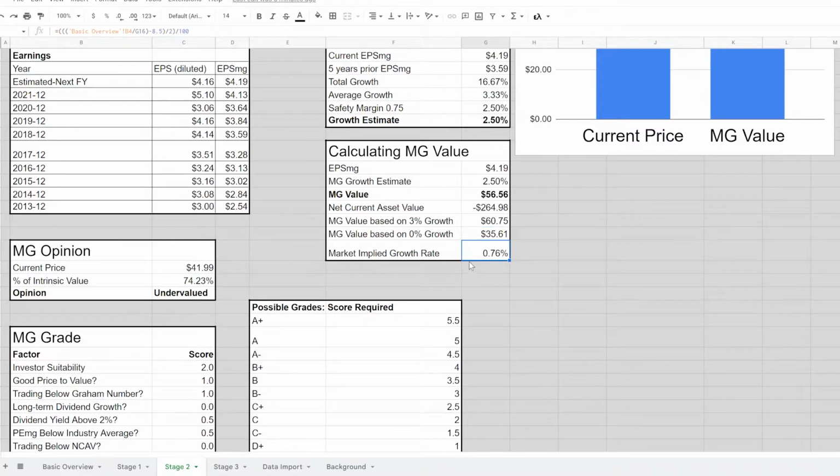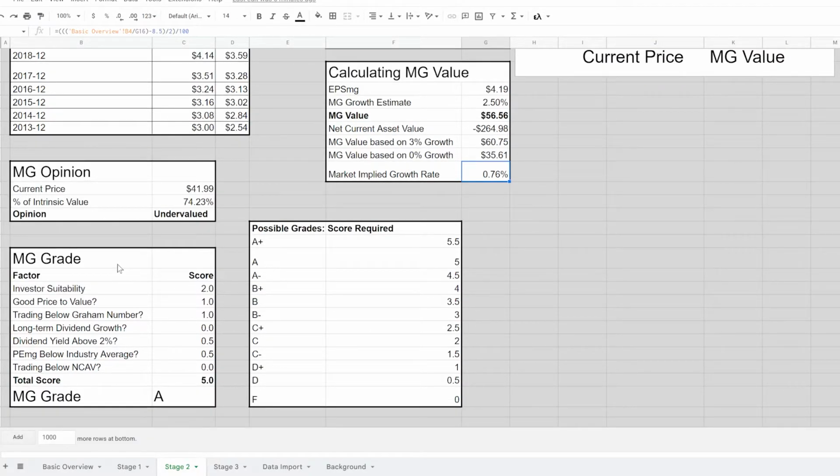And then if we solve for the growth rate using the current market price in our value formula, then we find that the market is implying a growth rate of 0.76%. So if you think the company will grow more than that, then one way to view this is that would be an undervalued company. And if the market rate is below what you think it will be, then it's undervalued.